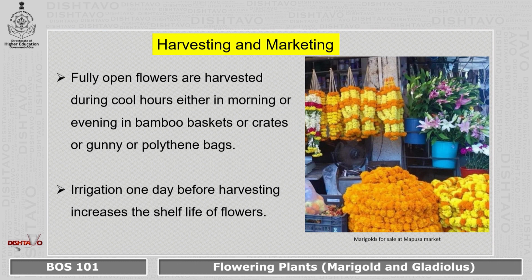And once the flowers are fully open, they are to be harvested during cool hours, that is, either in the morning or in the evening. The harvested flowers can be put into bamboo baskets, that is what is normally done, or packed in crates, or sometimes directly in gunny bags or even in polythene bags.